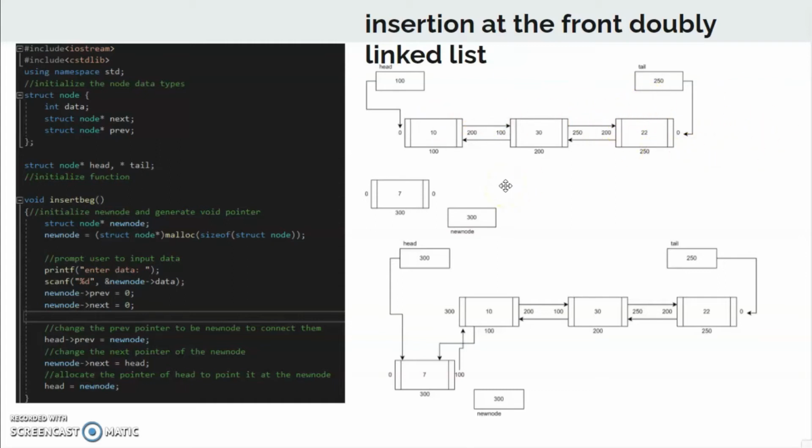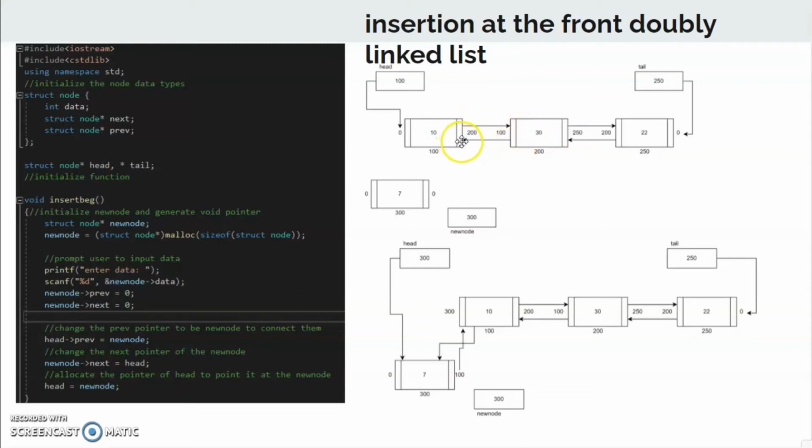For the first one, we will establish that there is a queue already, because we want to enqueue. There is a queue of node 10, node 30, node 22, with addresses 100, 200, 250. The rest of them will contain the next pointer of the next node and the previous pointer of the last node.